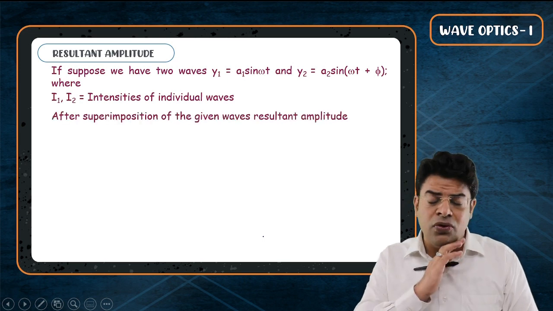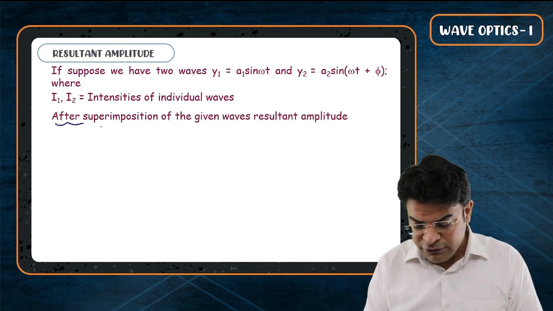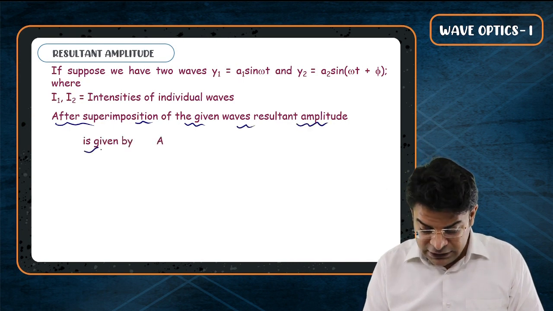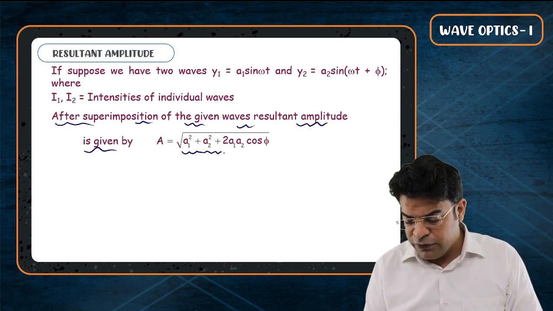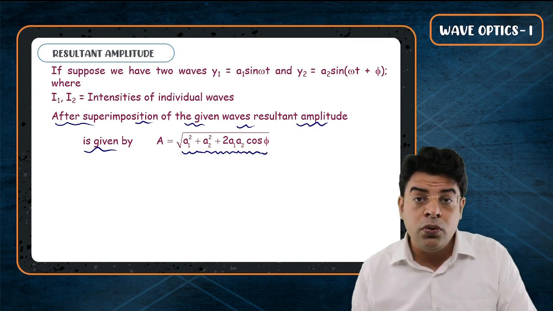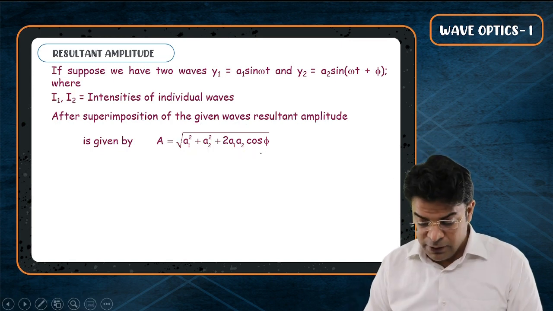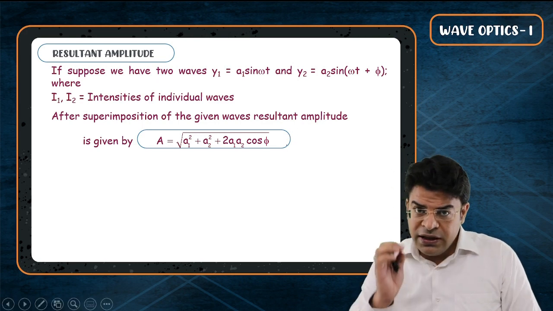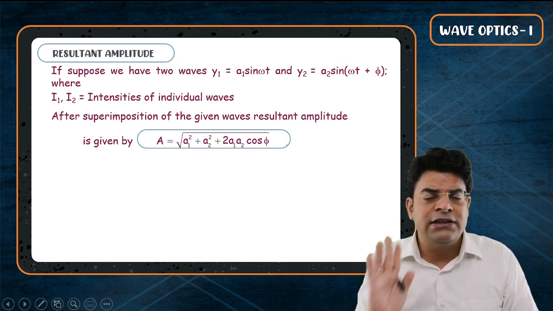This has been told so many times. So after superposition of the given waves, the resultant amplitude is given by A equals under root of a1 square plus a2 square plus 2a1 a2 cos phi. You need to remember this. So this is the resultant amplitude. Now there are some important cases that you should know.